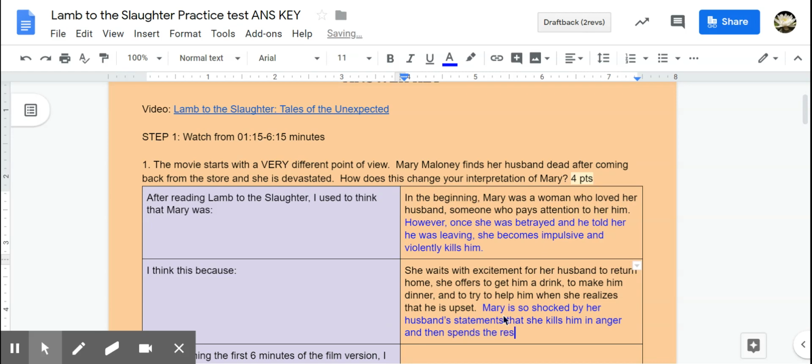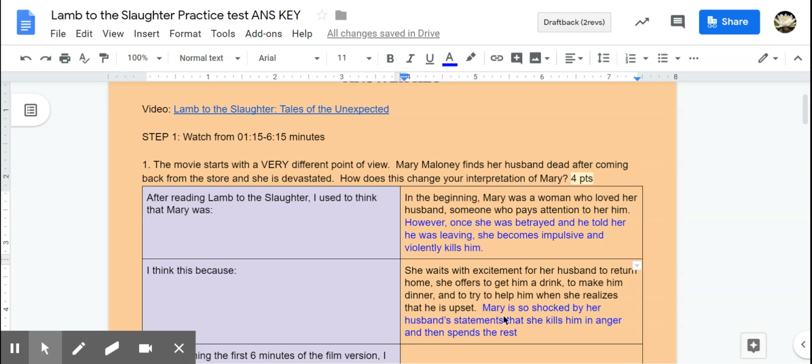spends, and I can now summarize the rest of the story, because the rest of the story is Mary trying to figure out how to create an alibi, get out of the situation that she's gotten herself into. It's all about the grocery and getting the vegetables. It's all about her explaining to the detectives what's happened in her house.